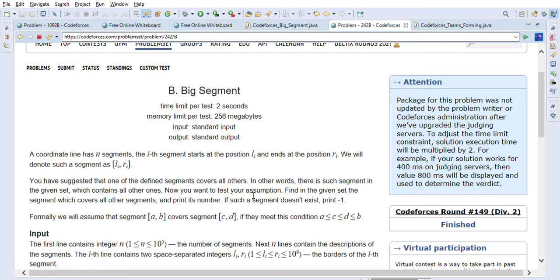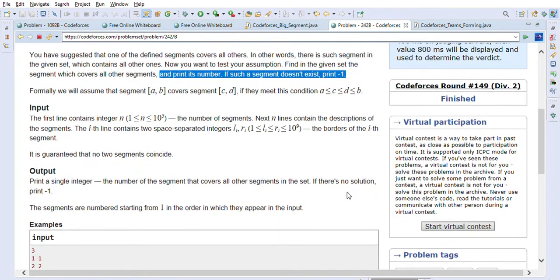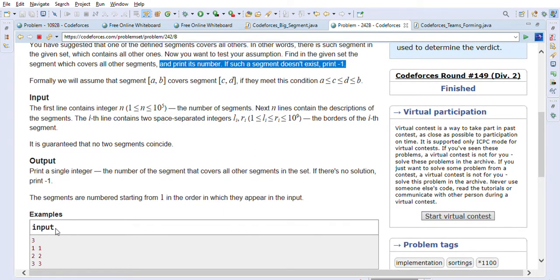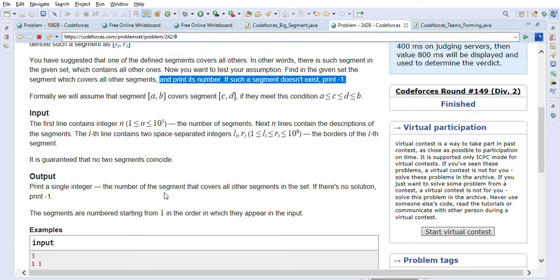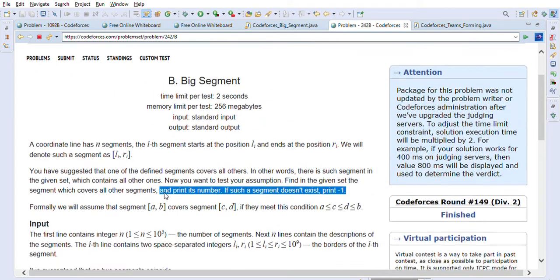In other words, there is such a segment in the given set which contains all the other ones. Now you want to test your assumption. Find, in the given set, the segment which covers all other segments and print its number. If such a segment doesn't exist, then print -1. So basically they have given us segments and we have to find out a segment that can cover all other segments. That's what the problem is.